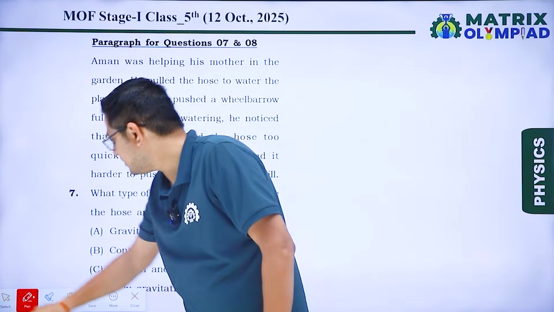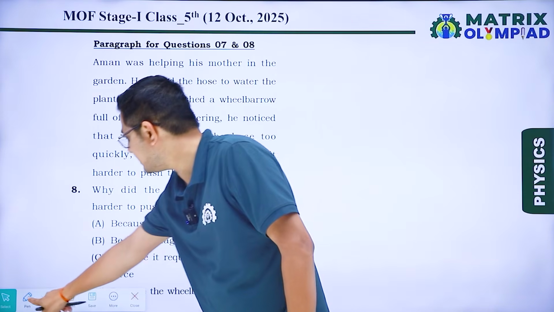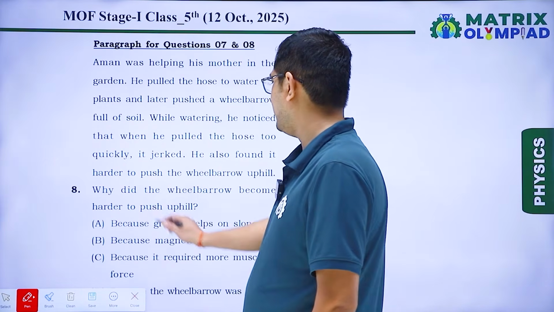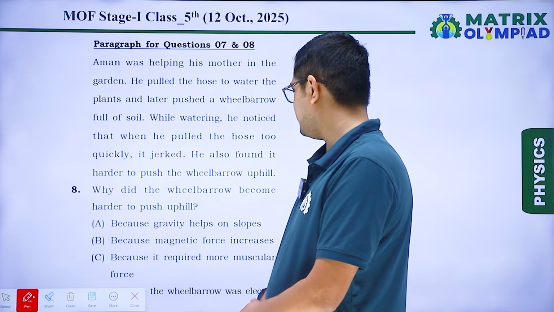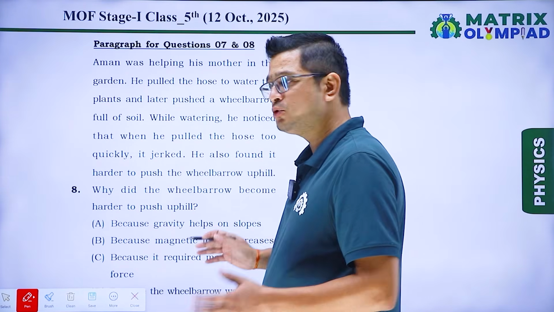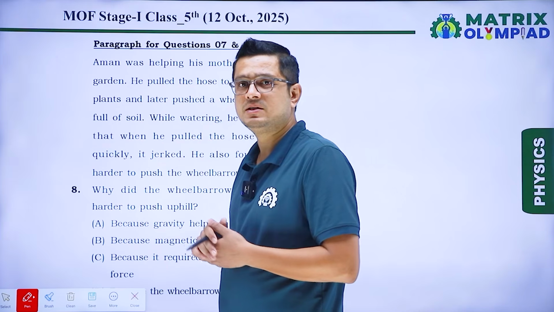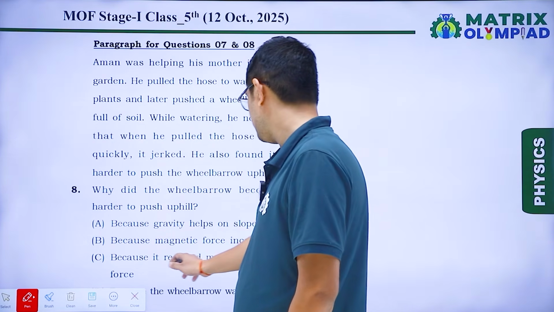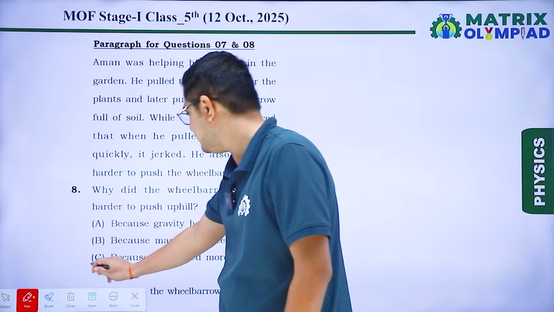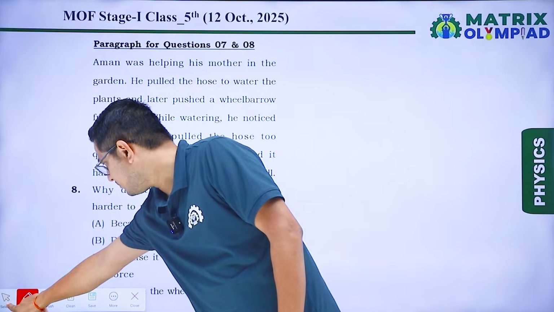Okay. Next question is based on same paragraph, and that is, why did the wheelbarrow become harder to push up hills? So as we know that to push the wheelbarrow up hills, we require more muscular force. So for this, we will say because it required more muscular force. So option C is our correct answer.